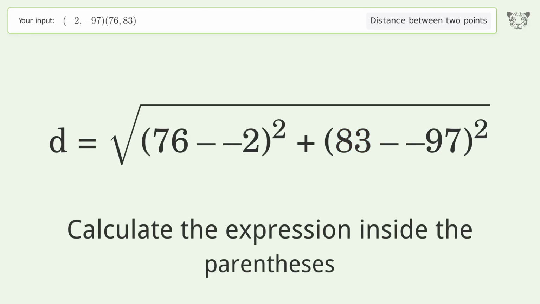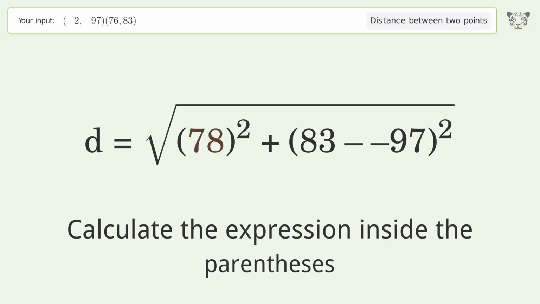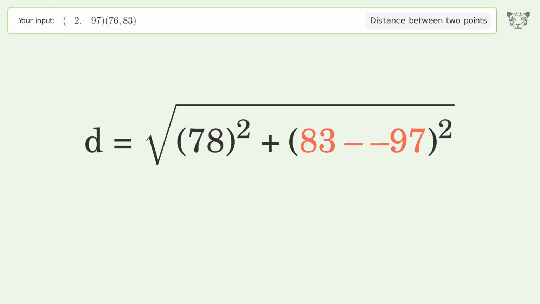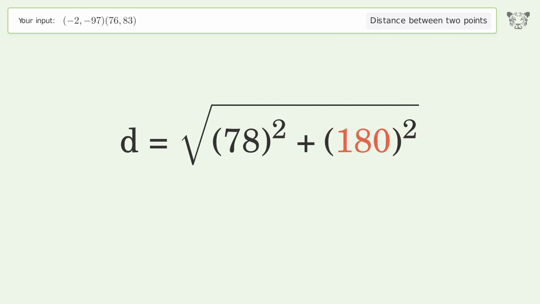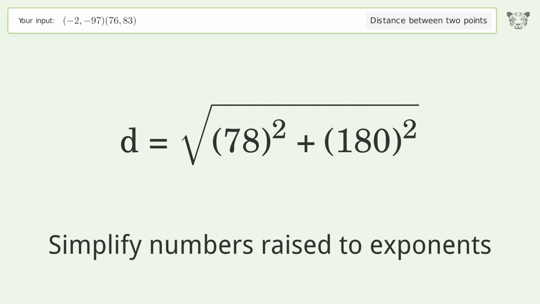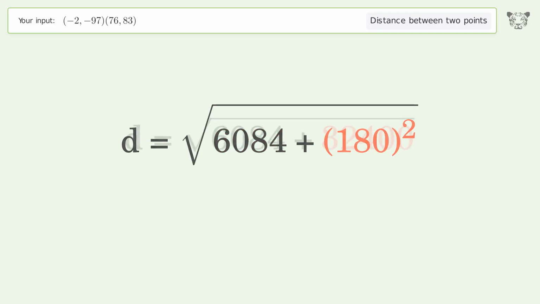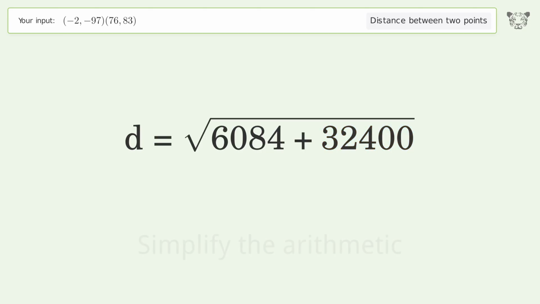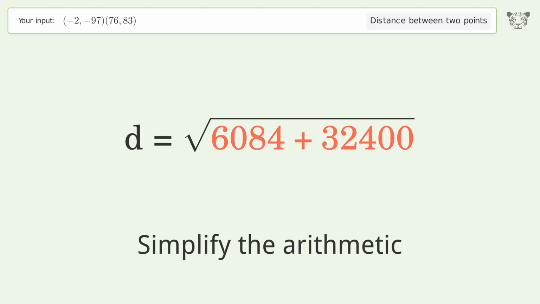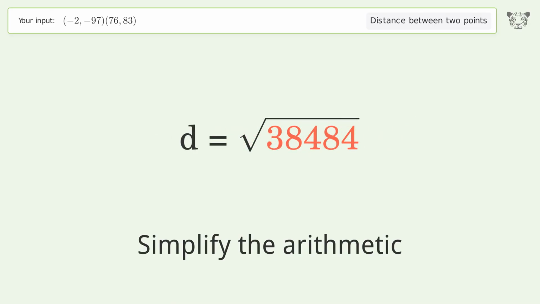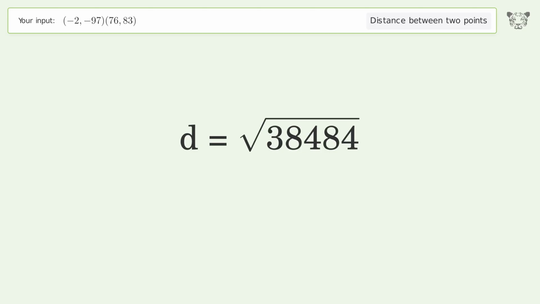Calculate the expression inside the parentheses. Simplify numbers raised to exponents. Simplify the arithmetic. And so the distance between the 2 points is the square root of 38,484, or 196.173.